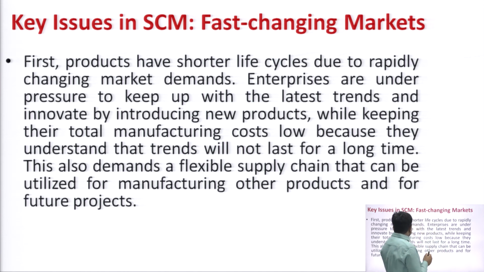Next is, this also demands a flexible supply chain that can be utilized for manufacturing other products and future products. So, you need to focus on that flexibility part. Here I am giving the example of Asian Paints. Earlier they were giving the colored paint to the shop, and nowadays they are giving the mixer in the retail shop. So, you may get your desired color from the shop instantly, means within 10 minutes you can get those products.